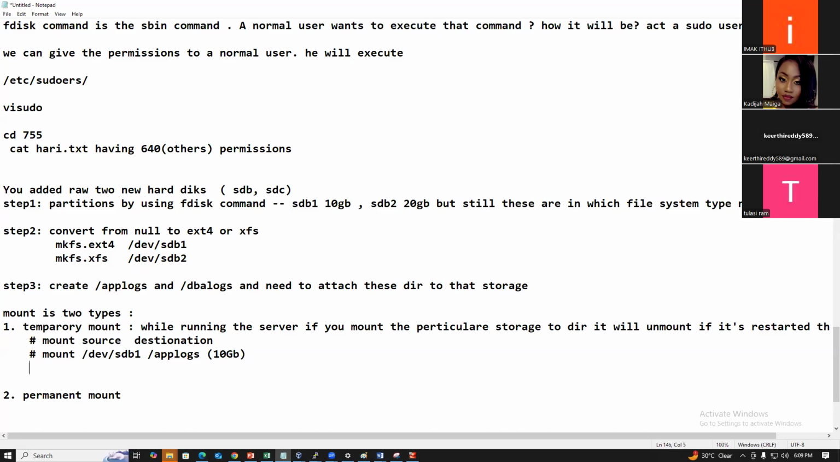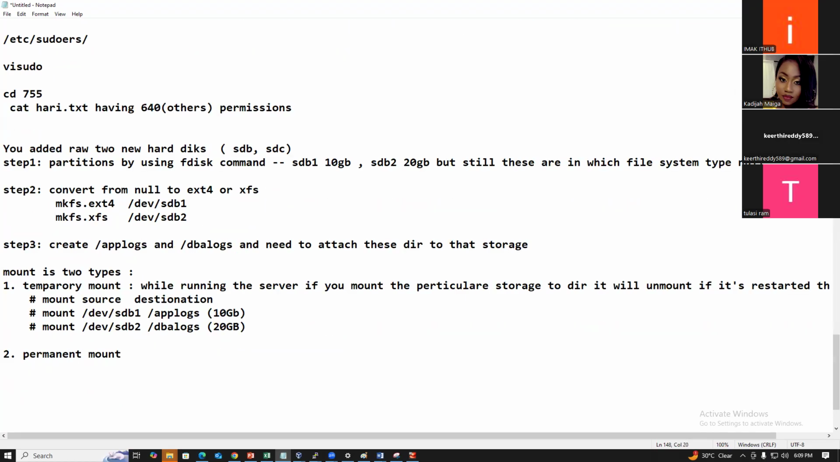Again, mount /dev/sdb2, we will mount it to /dba/logs, which contains 20 GB. So when you reboot the machine, these mount points will automatically unmount.